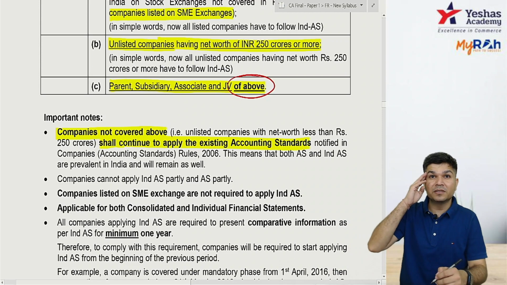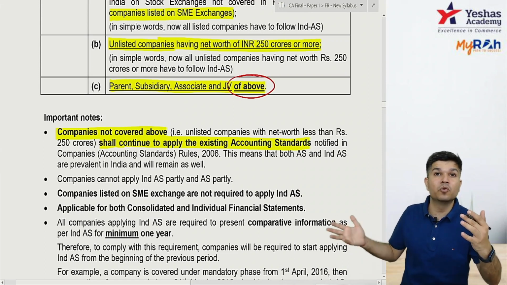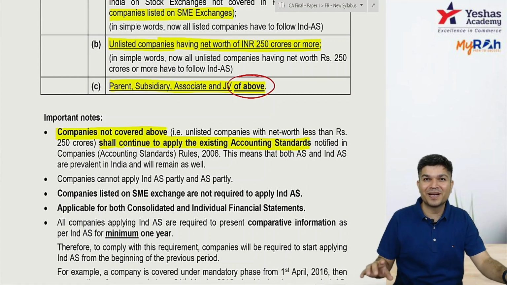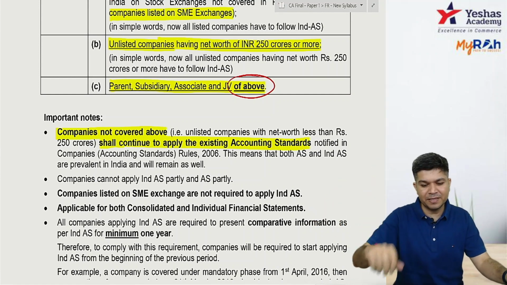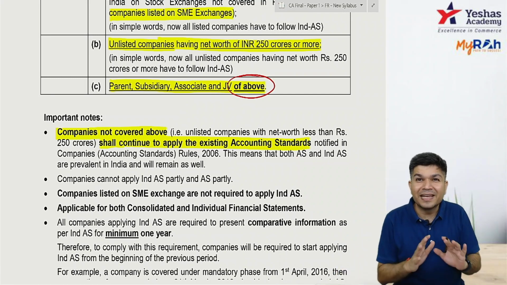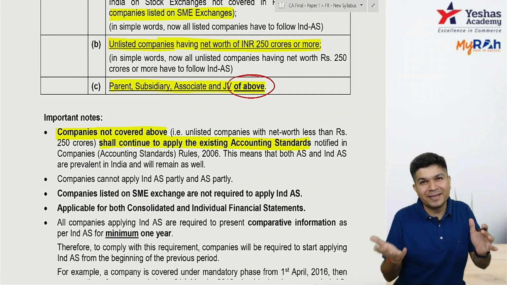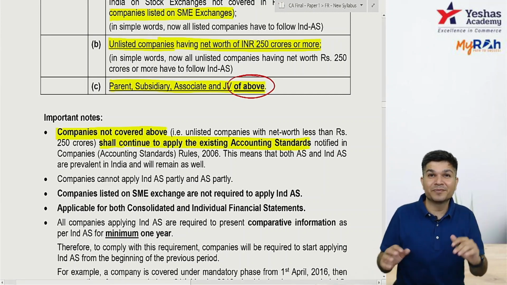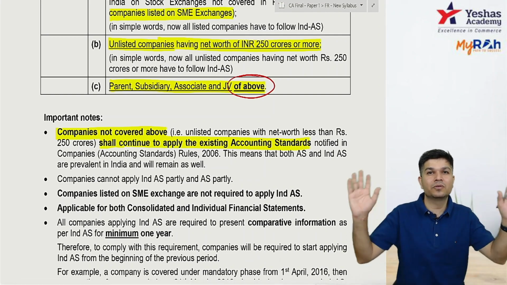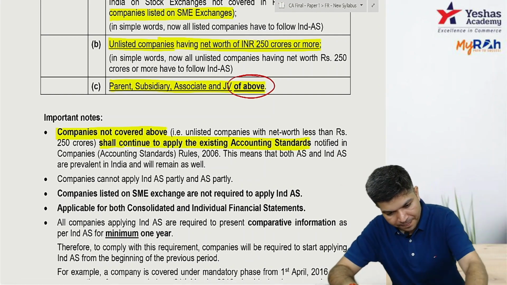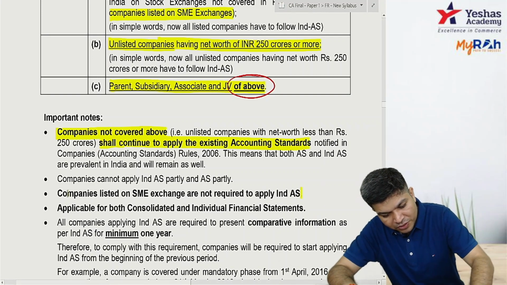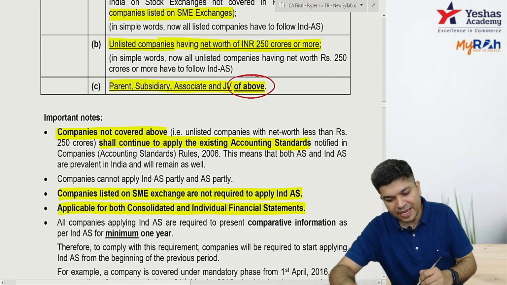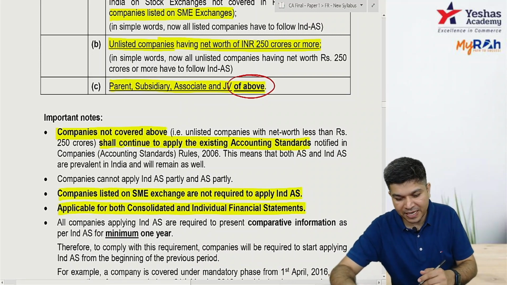Many people feel, sir, IND AS will come, normal accounting standard will go away. No, both will remain. The normal accounting standard will be for small companies, IND AS for big companies. Acha, sir, can I apply partly AS and partly IND AS? For SFS I do AS, for CFS I do IND AS. No. Partial application is not allowed. If you're listed on an SME exchange, no need to apply IND AS. It applies to both your consolidated and individual, that's your separate financial statement.